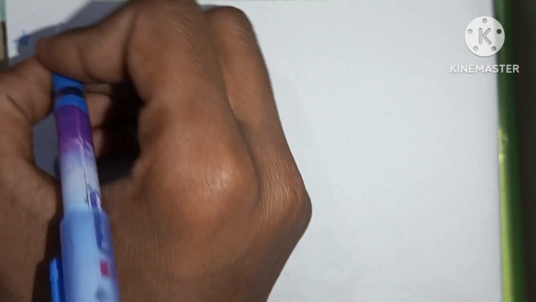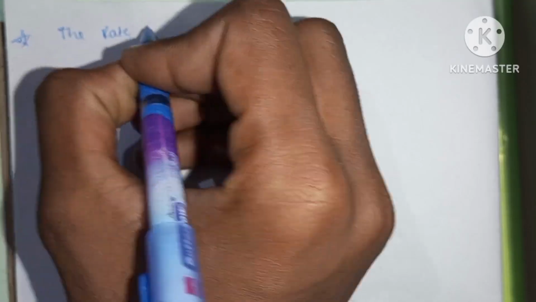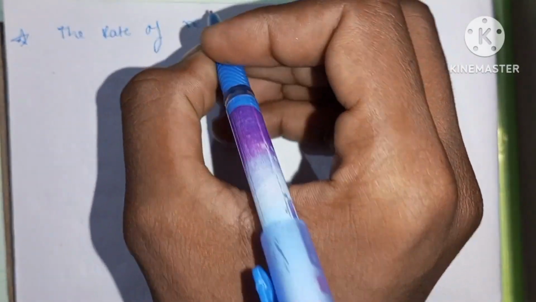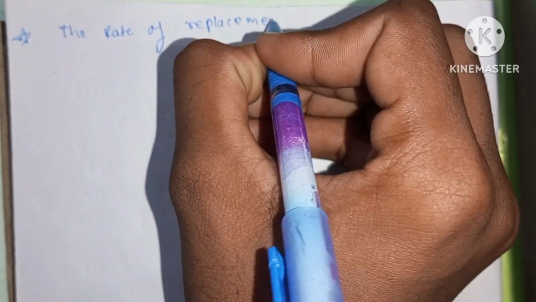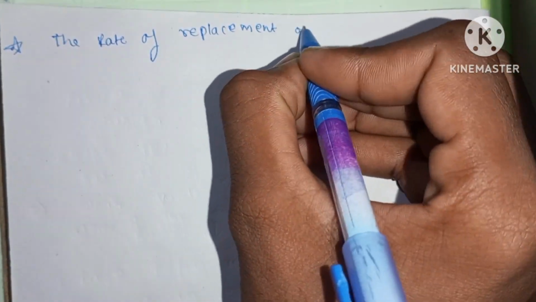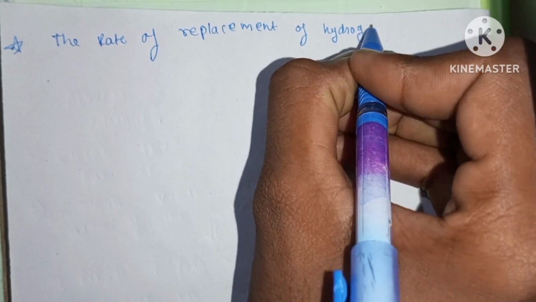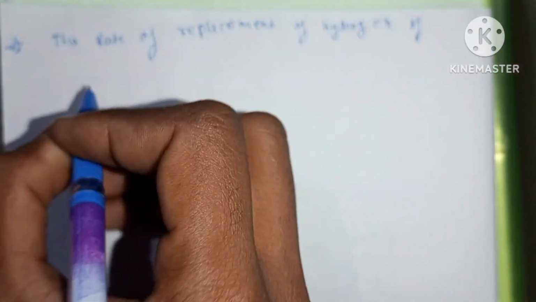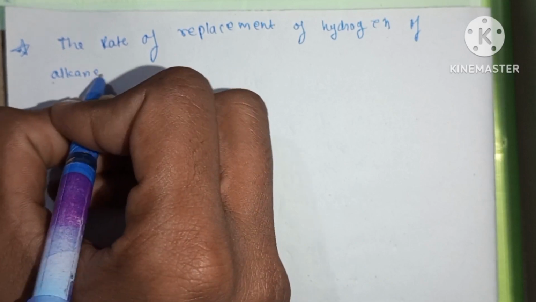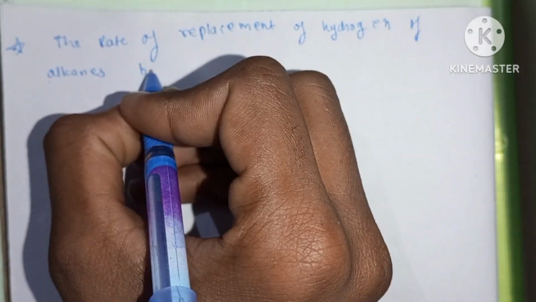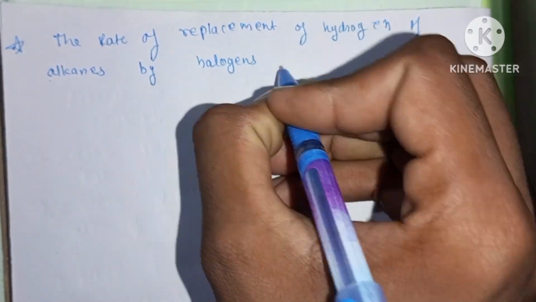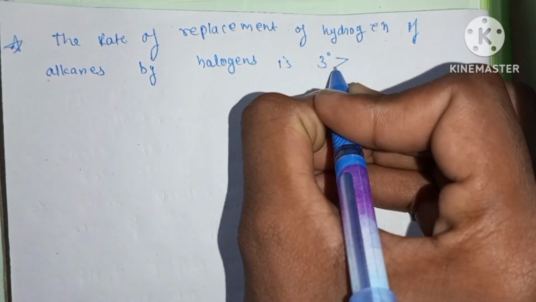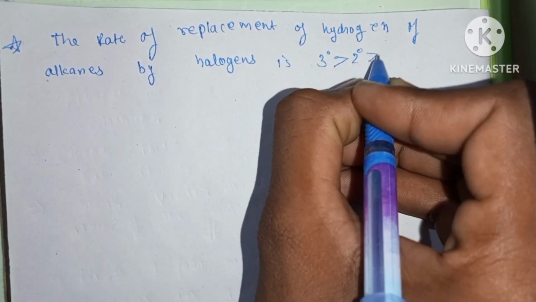And the rate of replacement of hydrogen of alkanes by halogens is 3 degree greater than 2 degree greater than 1 degree.